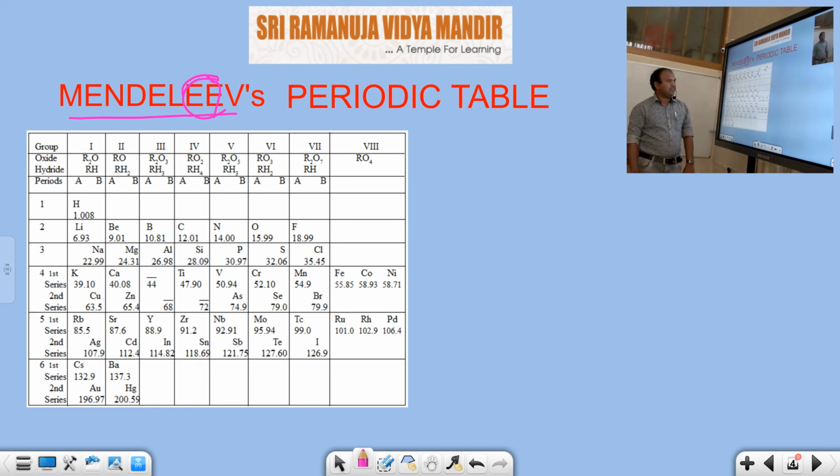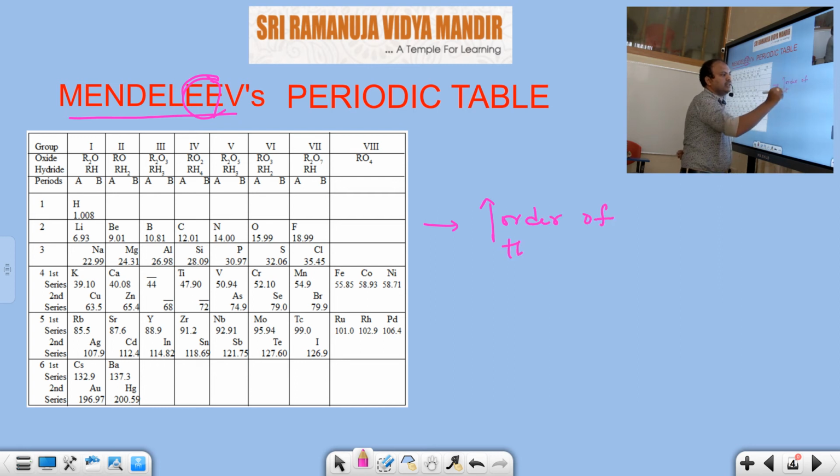Mendeleev also arranged the elements in increasing order of their atomic weights, and he gave the periodic law.